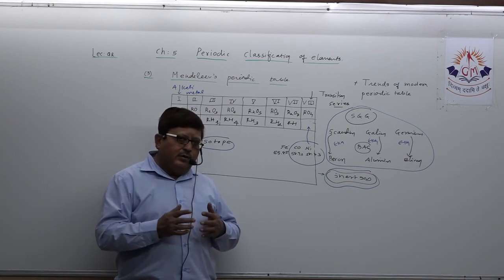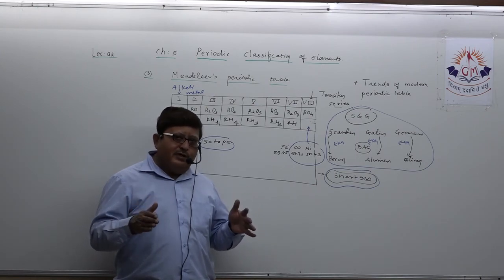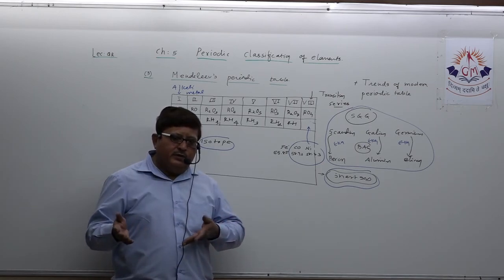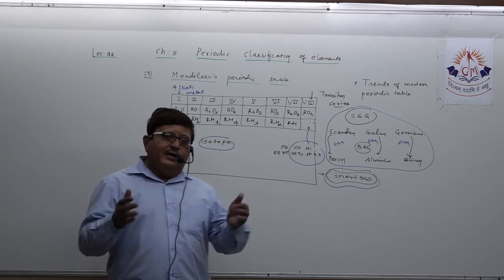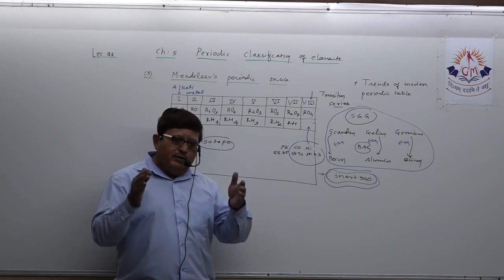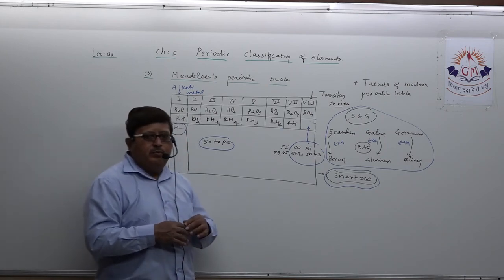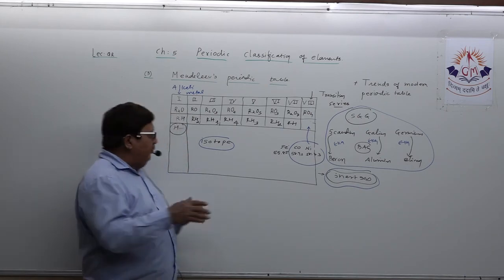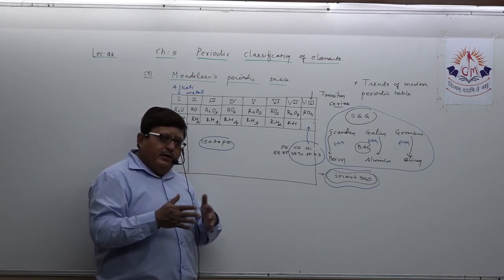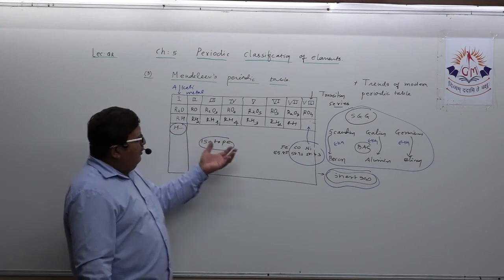You all know that isotopes are atoms of the same element having the same atomic number but different atomic mass. So when isotopes of the same element have different atomic masses, how to adjust them in the periodic table? Suppose hydrogen has three isotopes: hydrogen, deuterium, tritium. So where should deuterium and tritium be kept? So that was again a limitation of Mendeleev's periodic table.